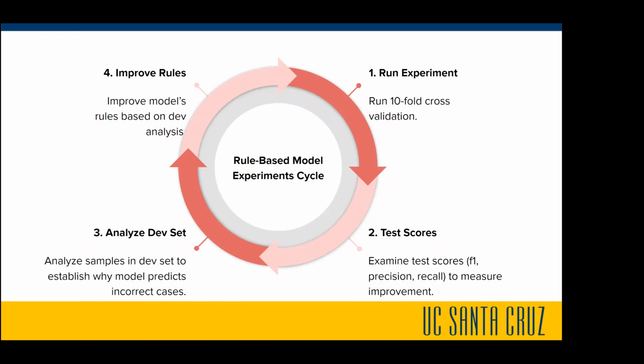After that, we analyze the dev set to check the individual cases so that we can further dissect what samples and what cases we get correct and incorrect, to then move on to step 4, which is to improve the model and to improve the rules of the model. We use this experiment cycle as well in the neural models, which we'll see in the next